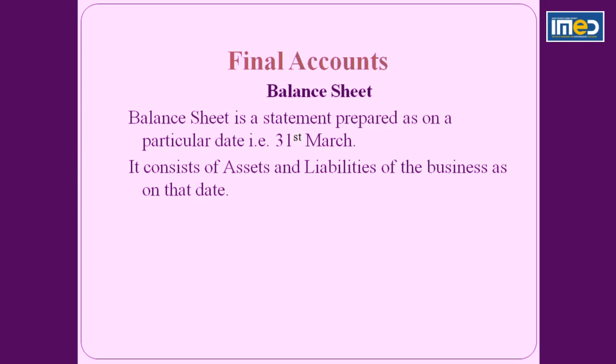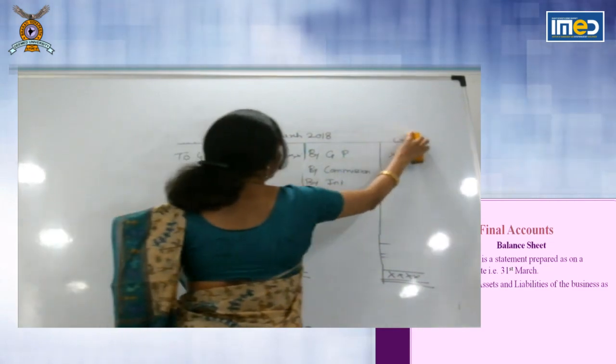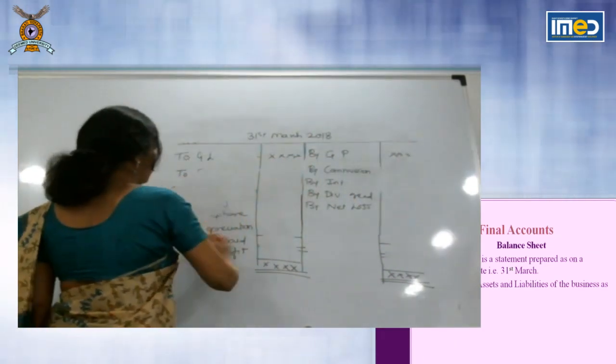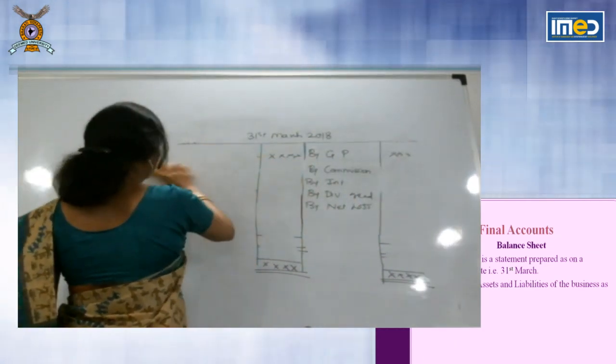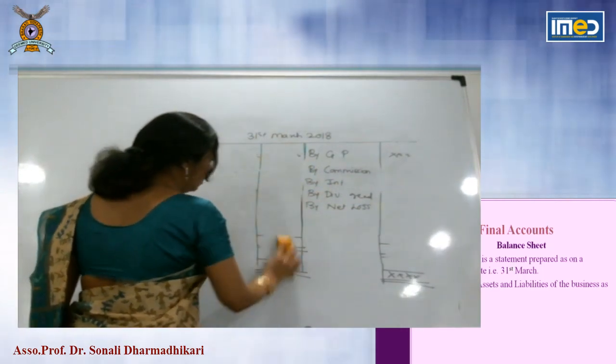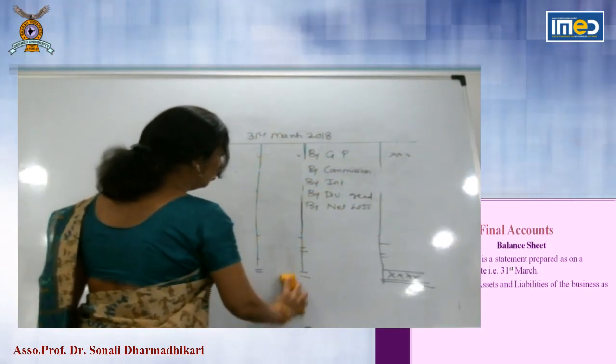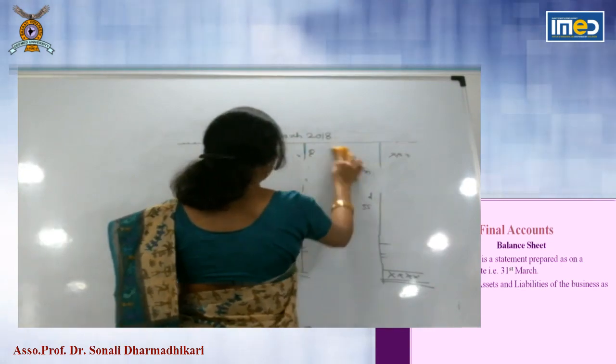So now we will see the format of balance sheet. There is no debit and credit to balance sheet as it is a statement. And there you cannot find out balance because balance sheet has to be tallied.